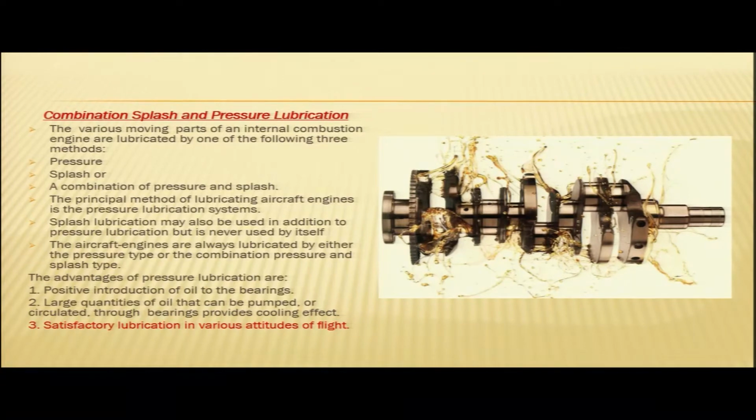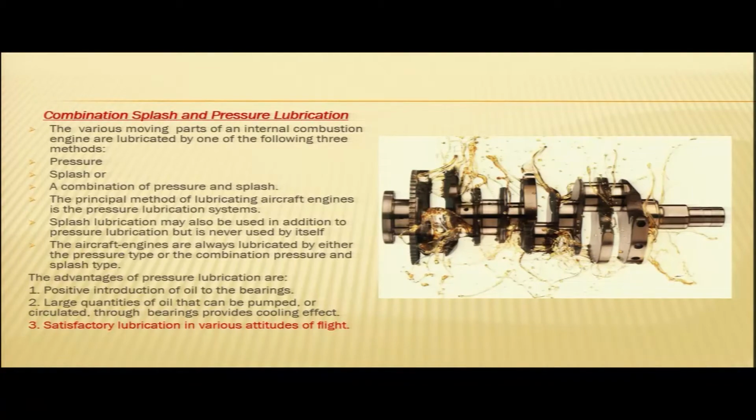Now the pressure lubrication method has its own advantages. It provides positive introduction of oil to the bearings. So the bearings get a positive oil supply. Large quantities of oil can be pumped or circulated through bearings, which provides a cooling effect.